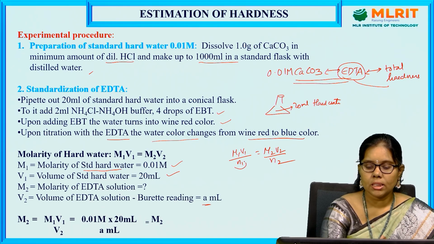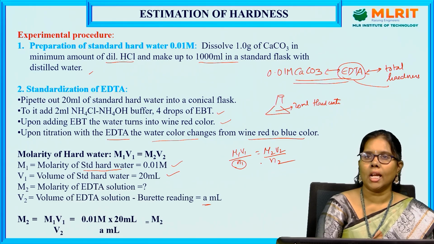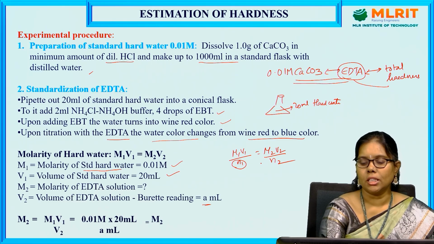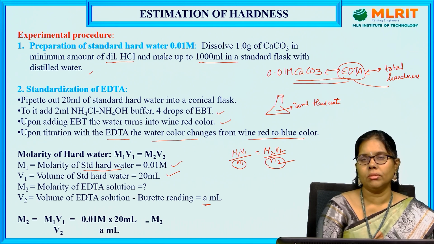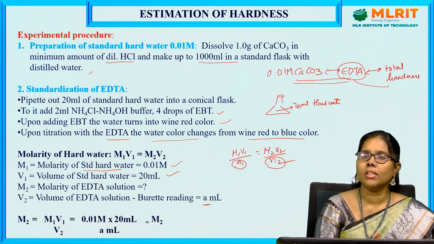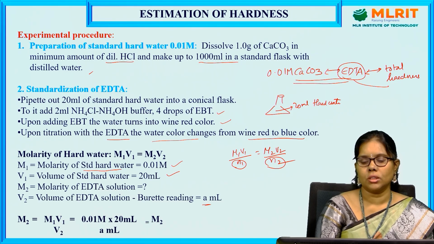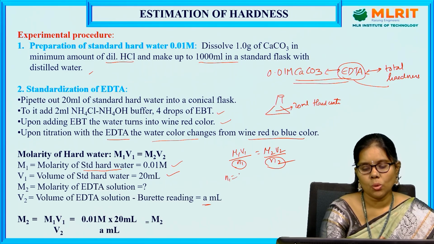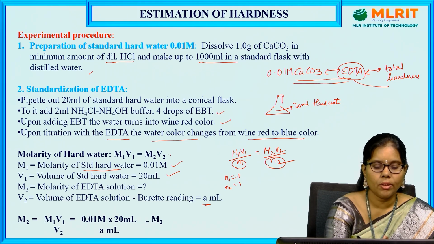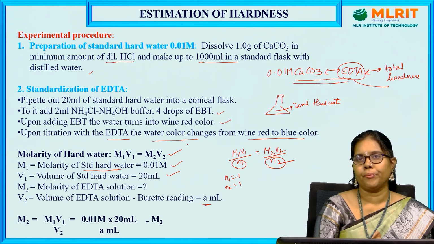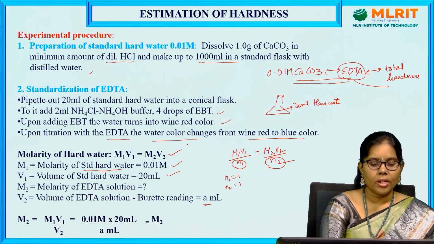Small n1 is the number of moles of calcium present in the standard hard water, and n2 is the number of moles of EDTA reacted with calcium and magnesium ions. Here n1 is equal to 1 and n2 is equal to 1, so finally the formula is M1V1 equals M2V2.